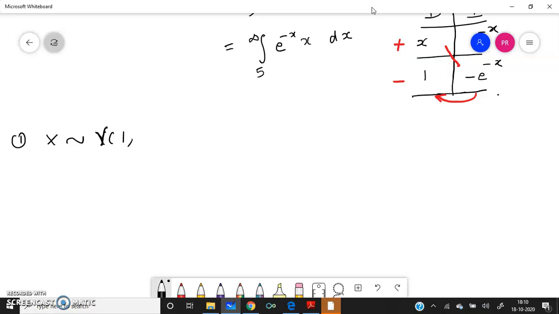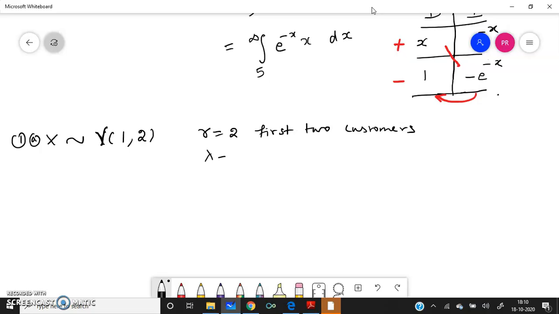That is, the average is given as 1, and both the first two customers arrive. That is, we have R equal to 2. First two customers, therefore R equal to 2.